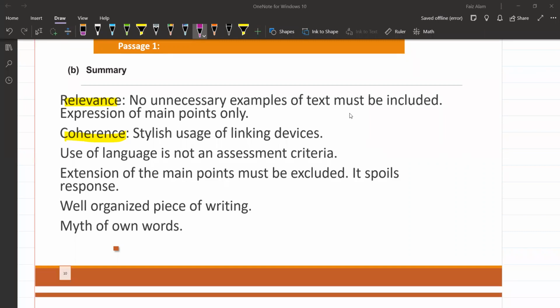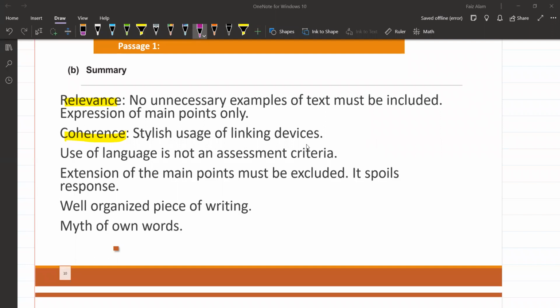And stylish use of linking devices. Linking devices use करेंगे moreover, furthermore, and also nevertheless, however. And these kind of stylish linking devices, obviously, you guys have been studying in schools or teachers ने आपको बताया होंगी चीजें, तो you know all these things, ना? So we can use those things because this is something that a student learns from almost after the 7th grade.